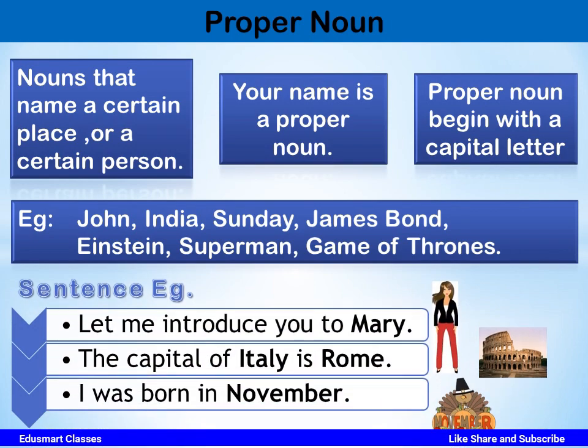Let us see some sentence examples. Let me introduce you to Mary. Here Mary is a proper noun. The capital of Italy is Rome. Italy and Rome, they both are proper nouns. I was born in November. November is a proper noun.